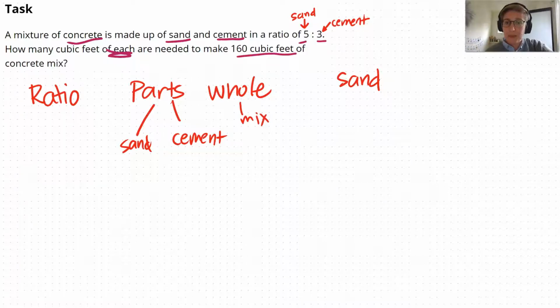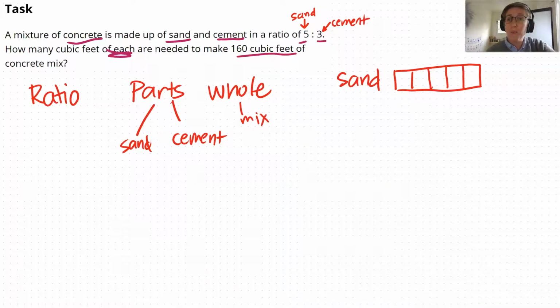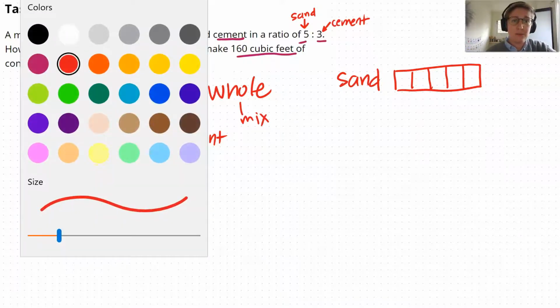So for sand, I'm going to say, okay, well, there's 5 parts of sand. So I'm going to draw a diagram here. 1, 2, 3, 4. I'm not being super careful. I'm trying to model to you what you'd be doing at home. So as you're following along and you're trying to draw yourself a diagram of the sand, don't worry that it's not perfect. We're going to try as close as we can. And then we're going to go with cement. I'm actually going to change colors so you can keep track here.